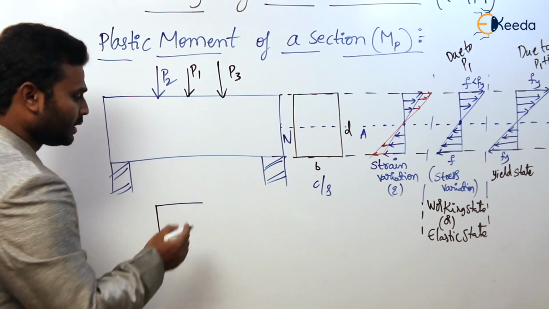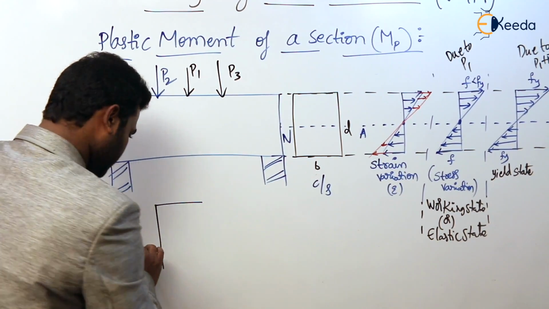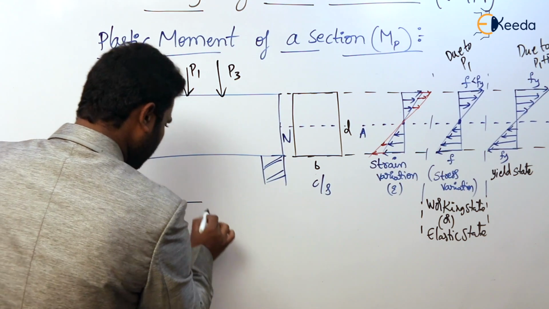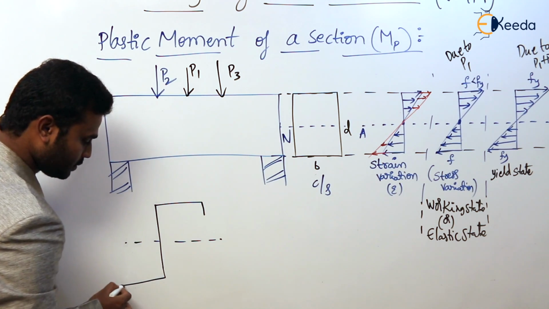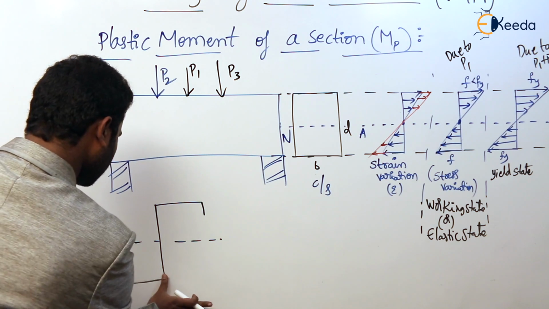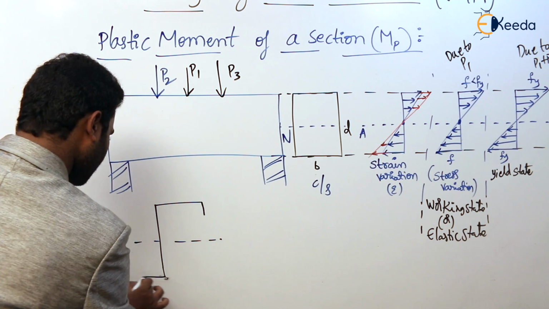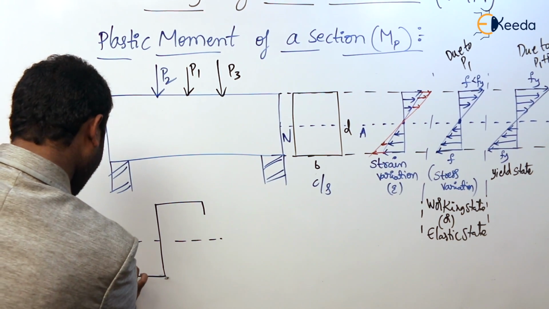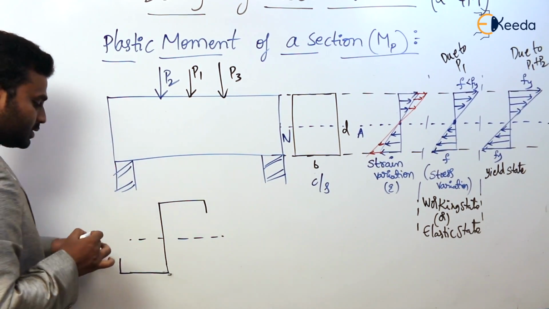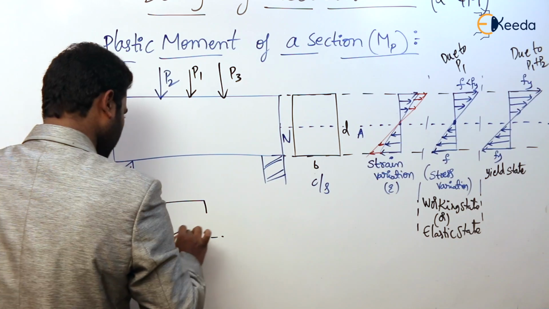Now what happened? Redistribution of stresses takes place. How? Like this. Redistribution of stresses takes place, like this, and again it is linear.